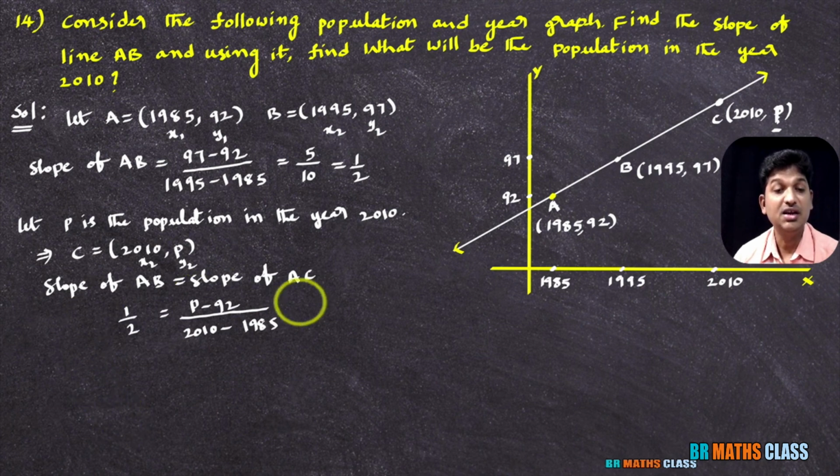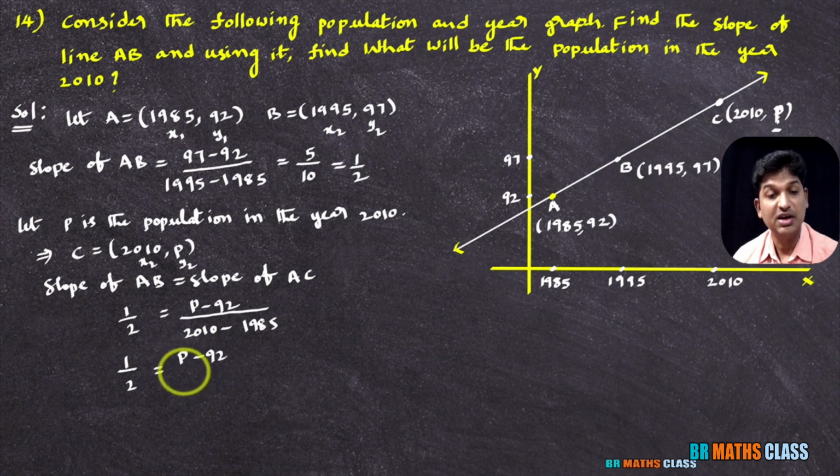After simplifying this, we can easily calculate the value of P. So 1 by 2 equals P minus 92 divided by 2010 minus 1985, which is 25. Cross multiply, what you will get? 25 equals 2 into P minus 92.